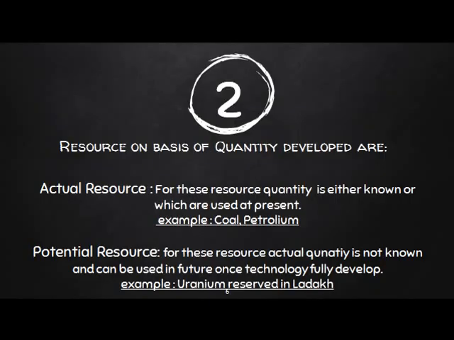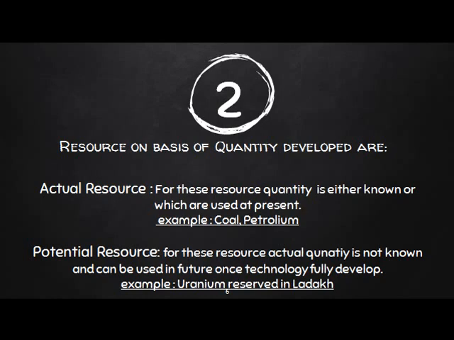Now see the second category of natural resources, on the basis of quantity. It is divided into actual resources and potential resources. For actual resources, the quantity is either known or they are used at present. For example, coal.